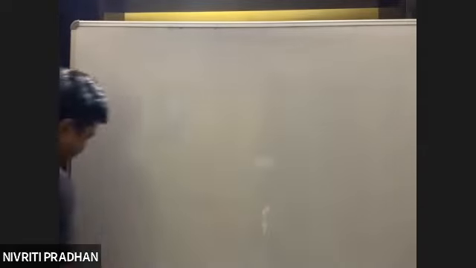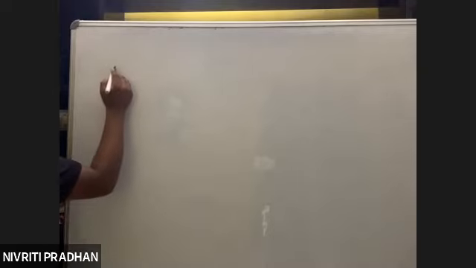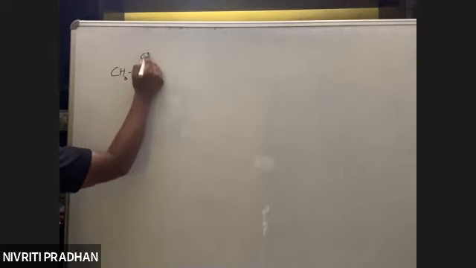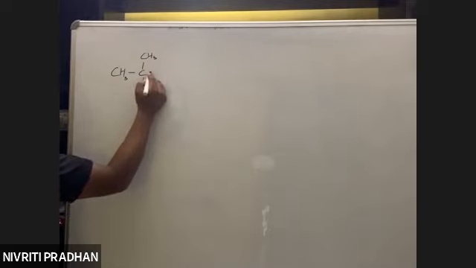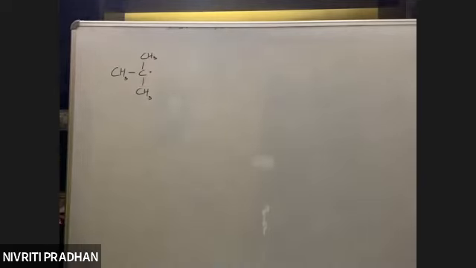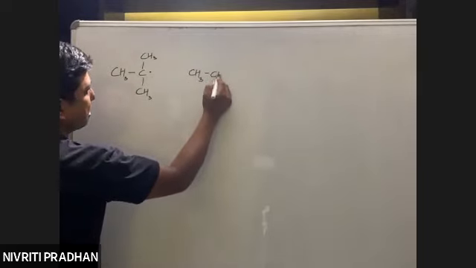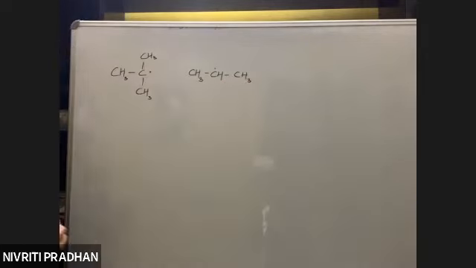So what were free radicals? Free radicals means species which contain an unshared electron on a carbon atom. These are known as free radicals. So we have an unshared electron out here. It's a free radical. This is also a free radical.